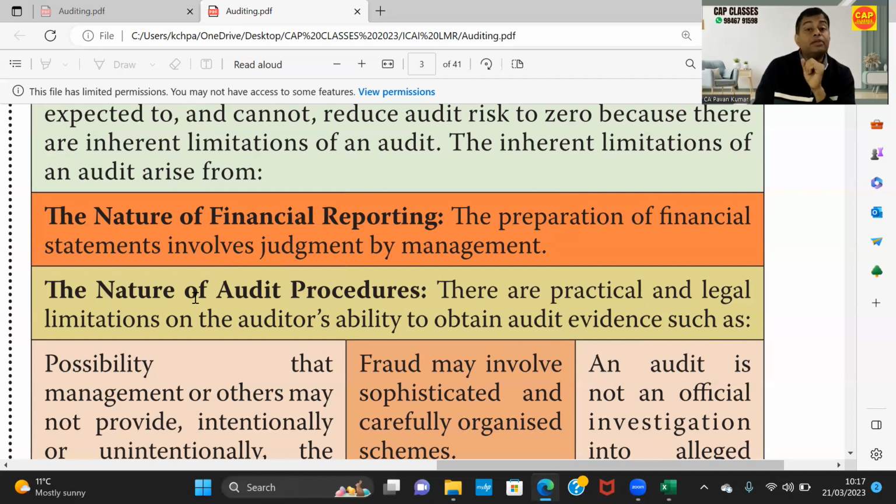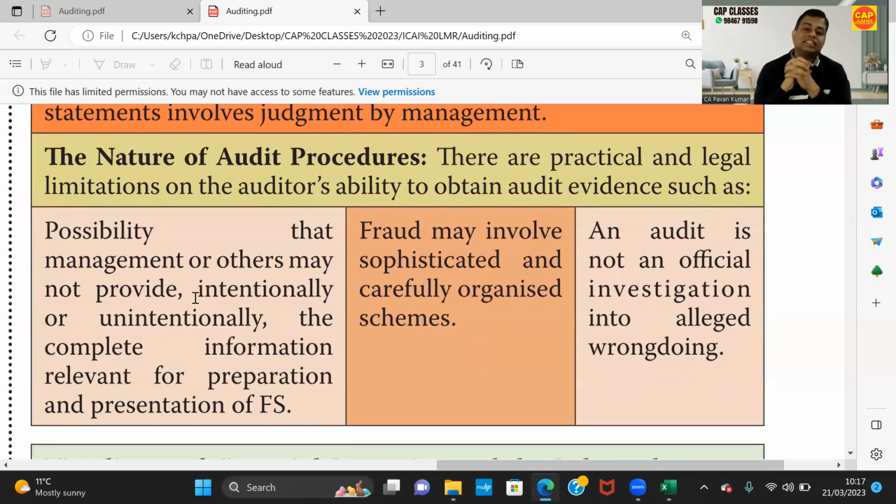Reason number two, the nature of audit procedures. Now, try to understand one thing, okay? I am an auditor. I am not an official investigator. If an income tax officer, with a written letter and authority, with an order passed by some commissioner of income tax of a relevant cadre who has the authority to give this kind of investigation letter, if the crew of income tax officers comes to the client's premises with that letter, they can do anything.